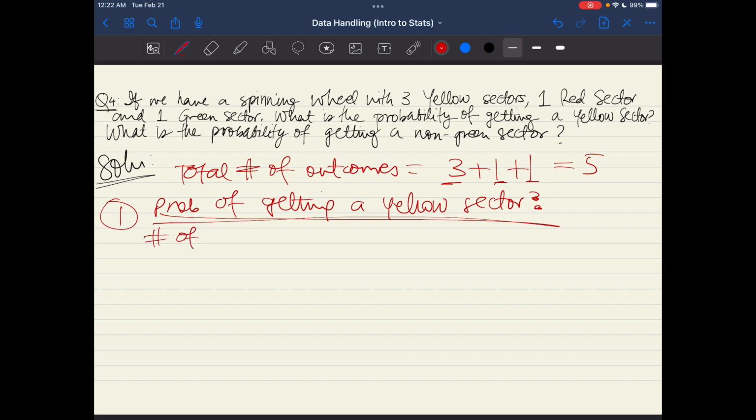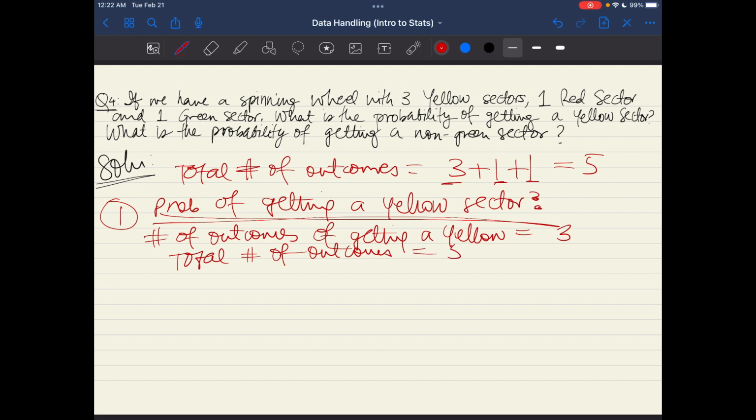First of all, the number of outcomes of getting a yellow sector is 3, and we know the total number of outcomes is 5, and we know that the probability of getting a yellow sector is the number of outcomes of getting a yellow sector over the total number of outcomes. Therefore, the probability of a yellow sector is 3 over 5.